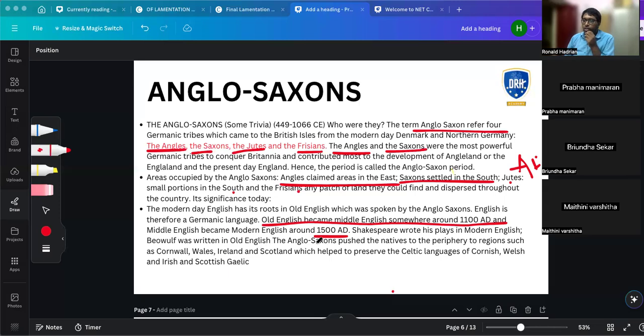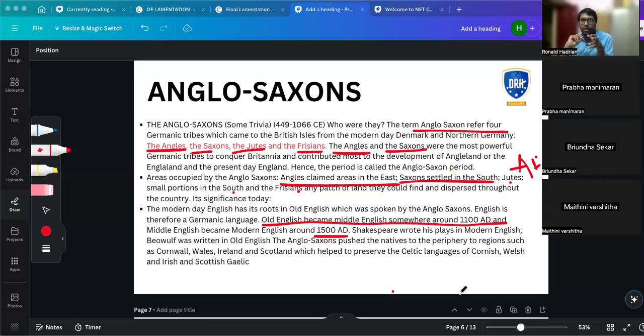Okay. So the Anglo-Saxons pushed the natives to the peripheral regions such as Cornwall, Wales, Ireland, and Scotland. So who are all the natives then? Who were all there in England before this? Who are the people there? Britons, Romans.